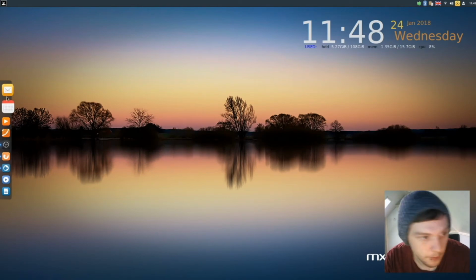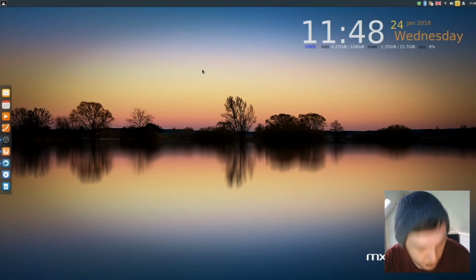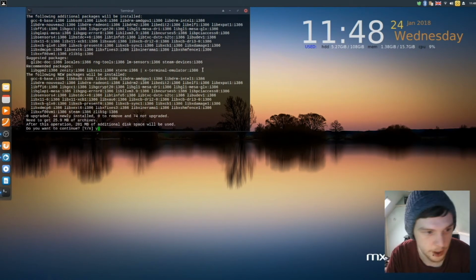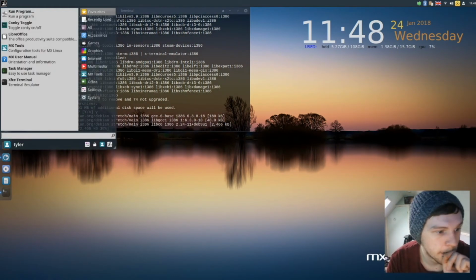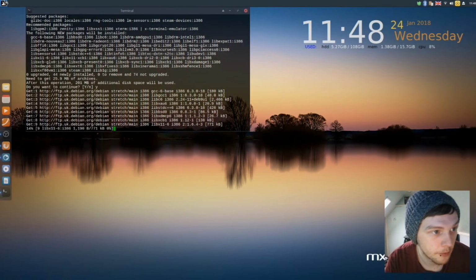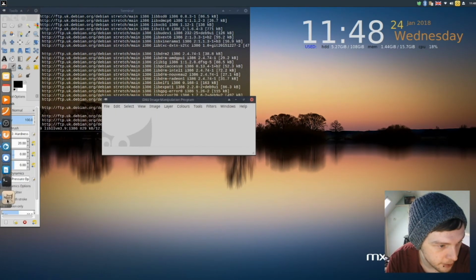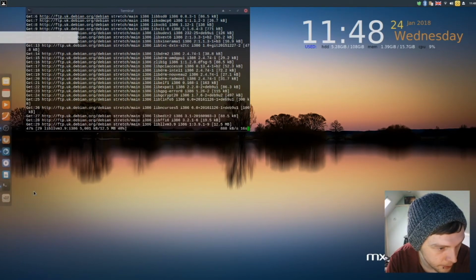Don't save. Right, and then what else I usually install? Steam. Yes. And GIMP will also have kept in the dock. So keep in dock and close all.